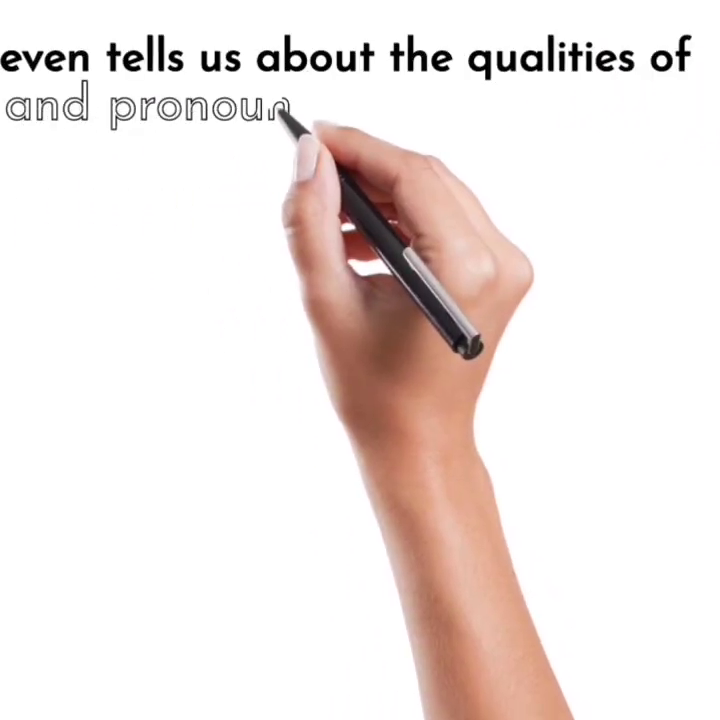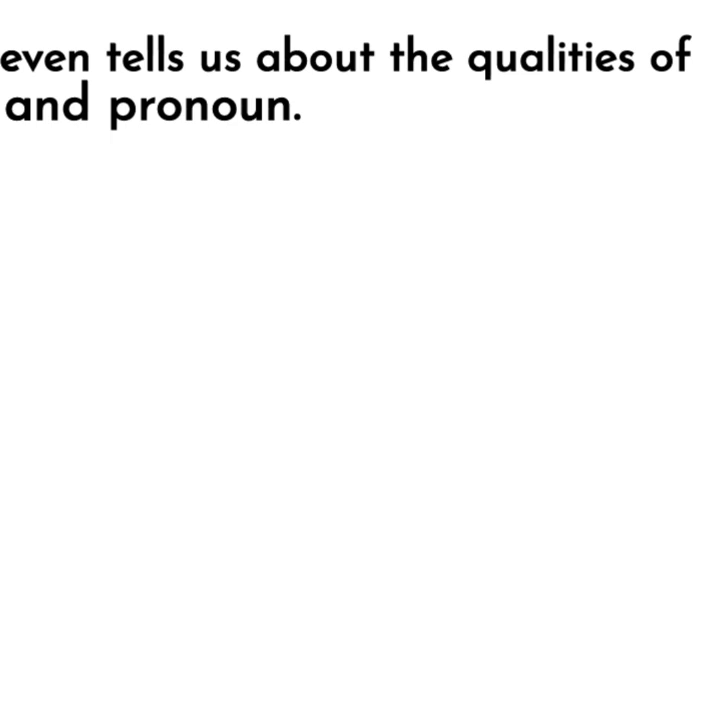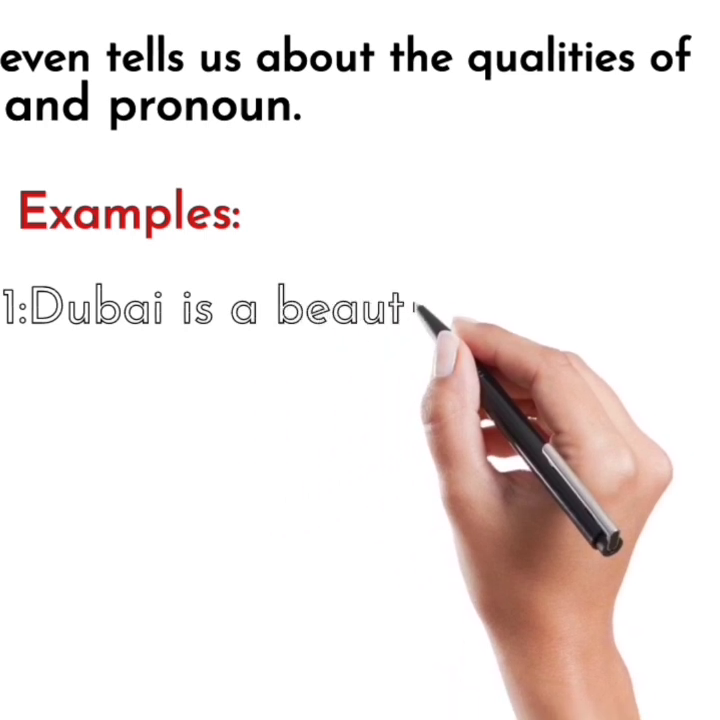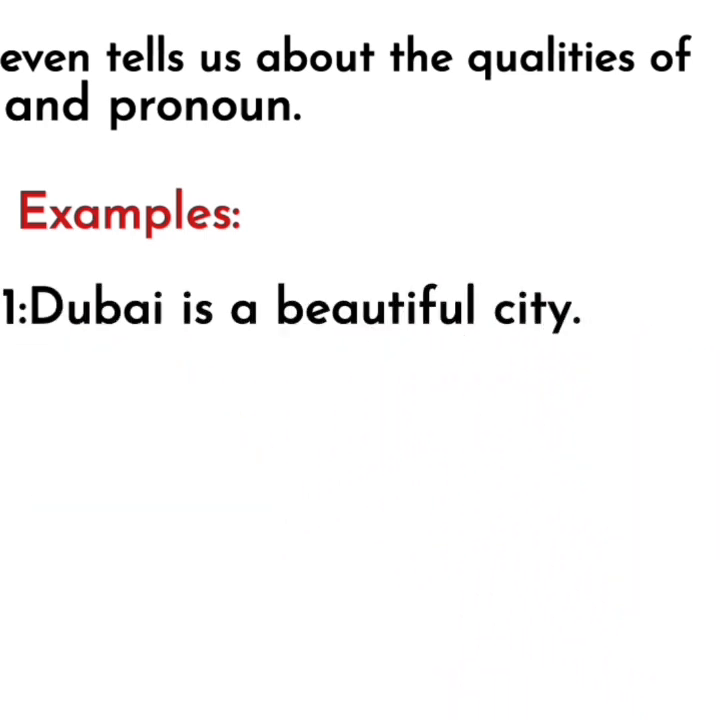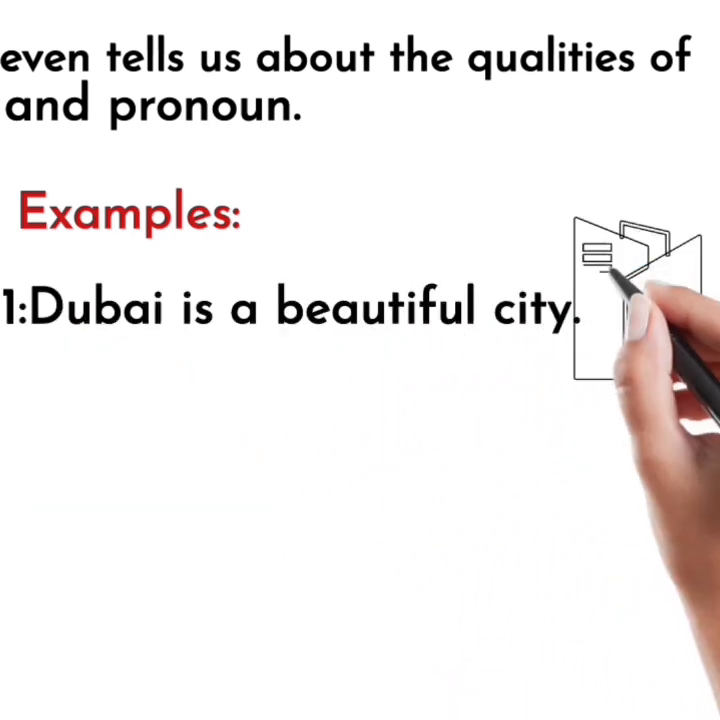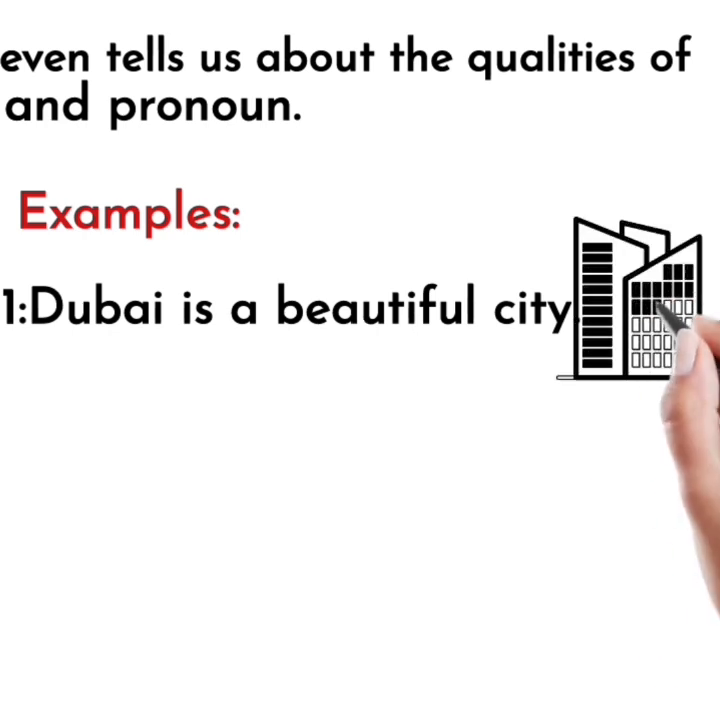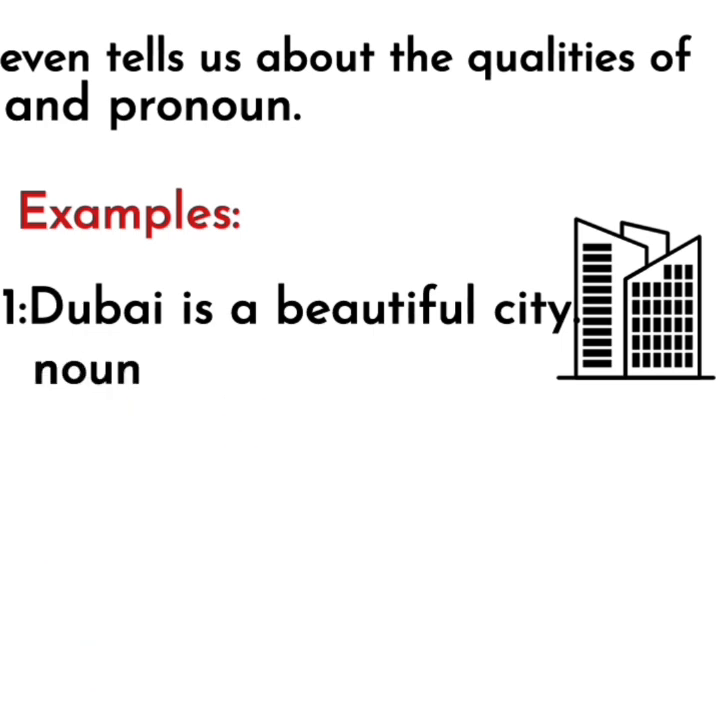Example: Dubai is a beautiful city. In this example, Dubai is our noun here and city is our object here. So what's the beautiful in this sentence? Well, beautiful is our adjective here which describes our noun Dubai, and even tells us the qualities of our noun Dubai, is it beautiful or not. So these are the adjectives.